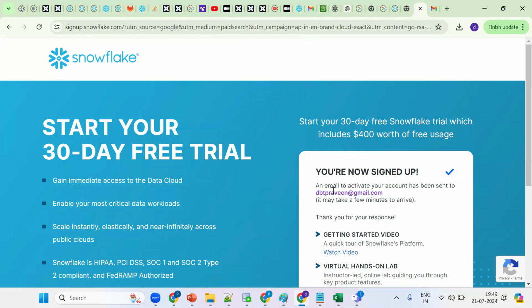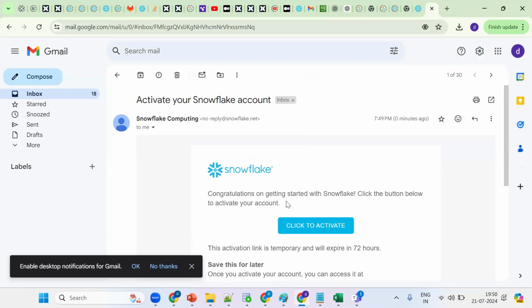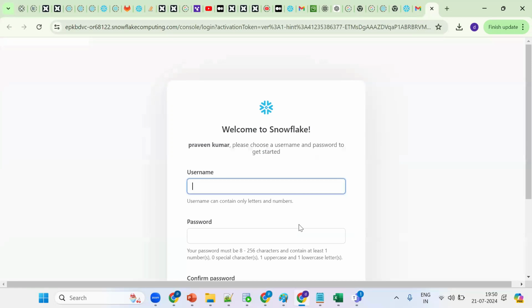Before, what I said, it's a SaaS, software as a service, no need to install any software. If you see Oracle, I should install the Oracle software and work on it. Whereas Snowflake is a SaaS, no need to install anything, just create an account. Now see, one mail came. Now click on this. So see, click to activate. Activate your Snowflake account. This is for how many days? It is a 30-day free trial. We can work on it. So we can give any name.